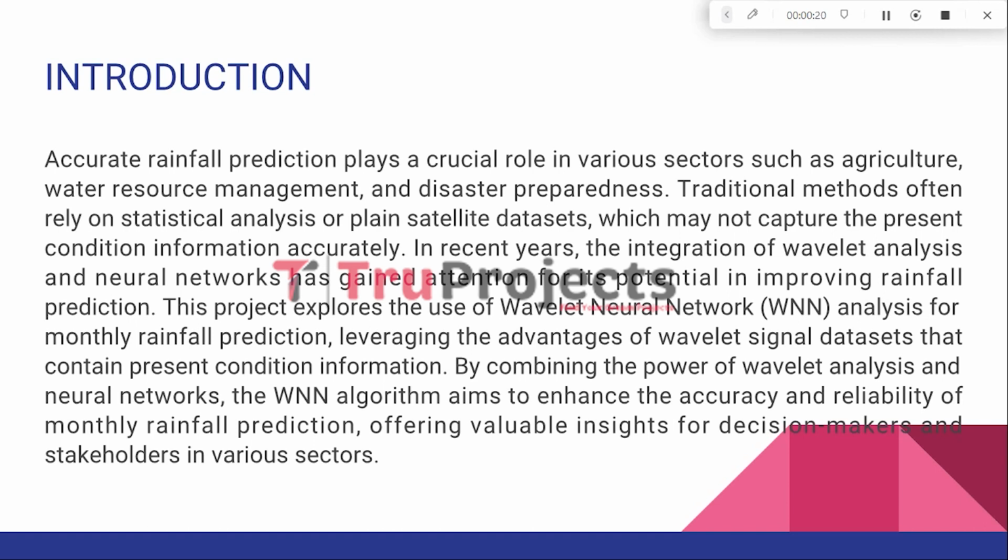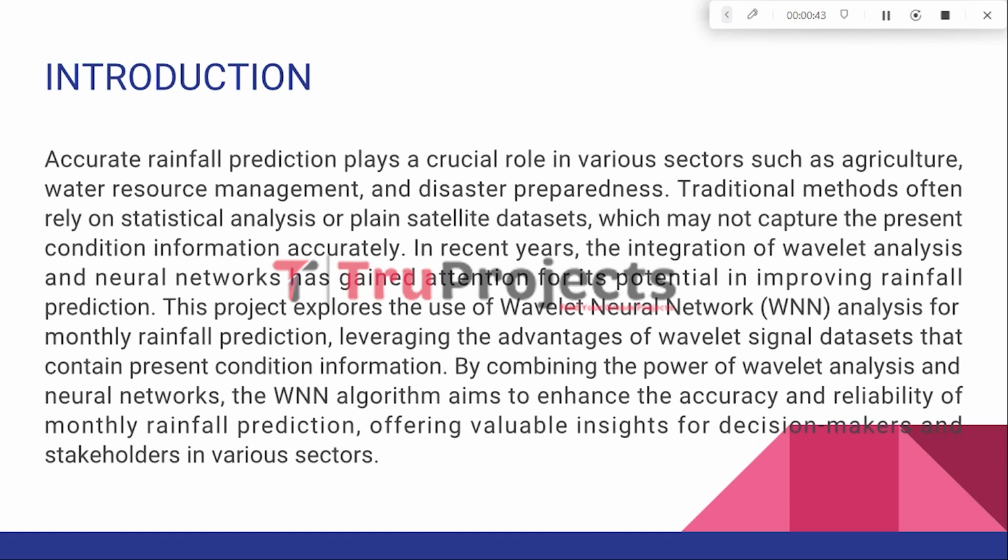and disaster preparedness. Traditional approaches often rely on statistical analysis or satellite datasets, which may not effectively capture up-to-date information about prevailing conditions. In recent times, the integration of wavelet analysis and neural networks has emerged as a promising technique for enhancing rainfall prediction.